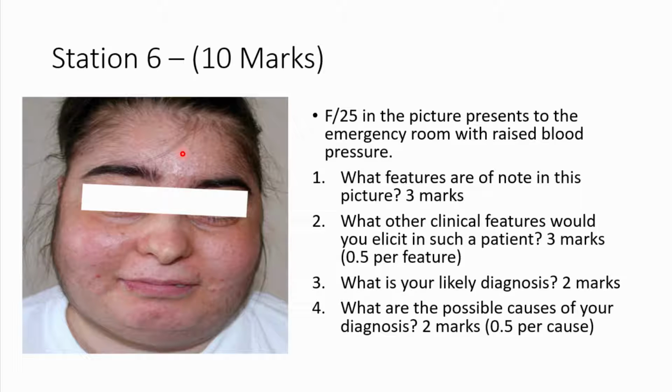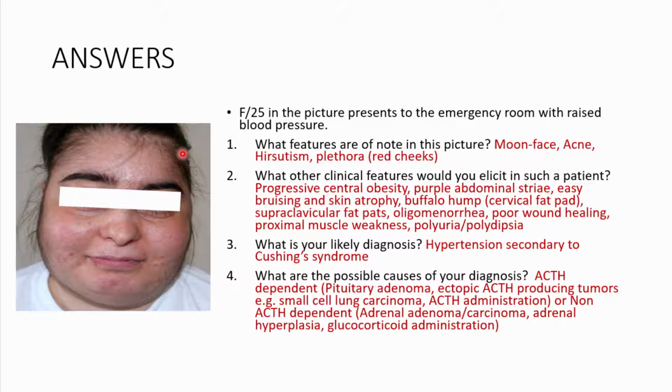So I shall give you the answer now. This woman, as you can see, has this round, large face, which is referred to as moon face. As you can see, there is some acne on her face, and of course this hair distribution looks like a male pattern, which you call hirsutism. Then of course you could see the redness of the cheek, or the plethora, here. So that's what we're seeing. This is a typical feature of Cushing's syndrome.